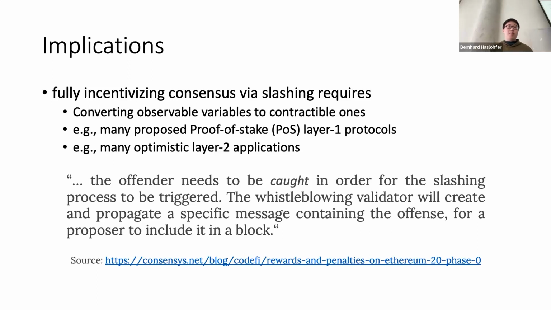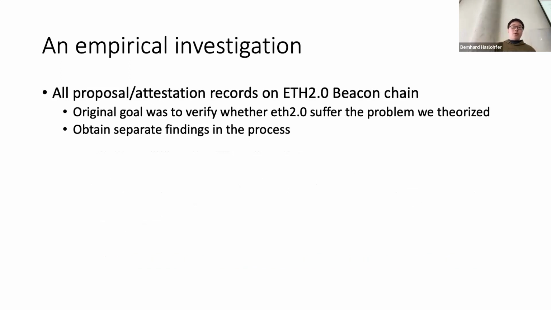So we have many proposed solutions, like proof of stake layer 1 protocols and optimistic layer 2 applications, as valuable and functional solutions. We want to investigate in practice whether slashable behaviors actually get slashed in reality, because the other two co-authors have an economics background, and since it's crypto-economics, security is not guaranteed to have all the slashable behaviors slashed.